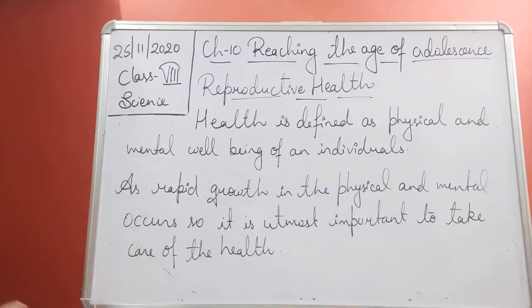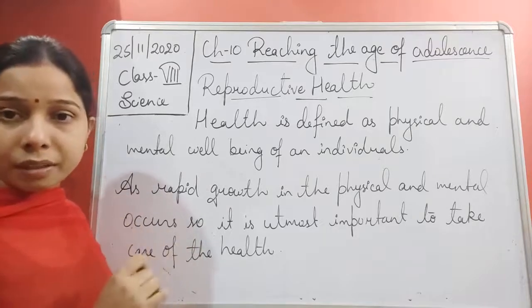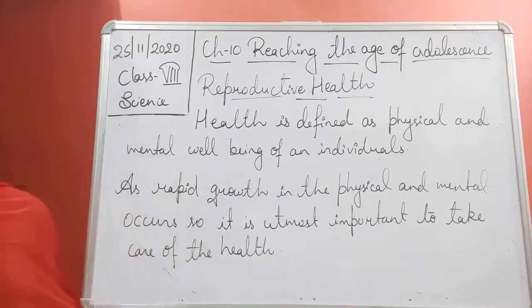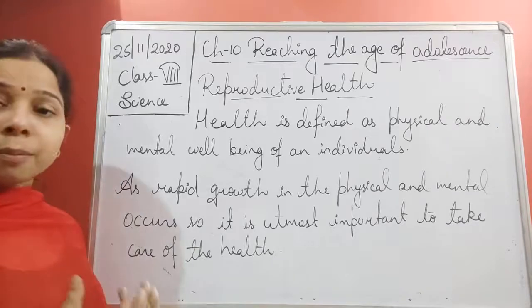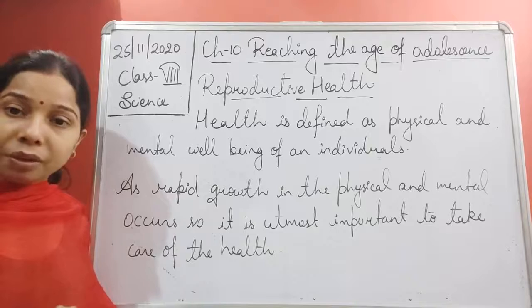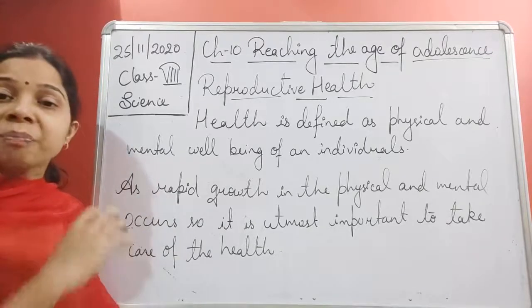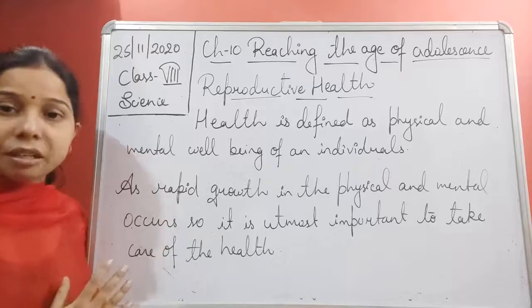And in order to maintain the health, a teenager can do certain things. What are the things, students? Taking proper nutrition. If you are taking proper nutrients in your diet, ultimately it will help in building your physical fitness.